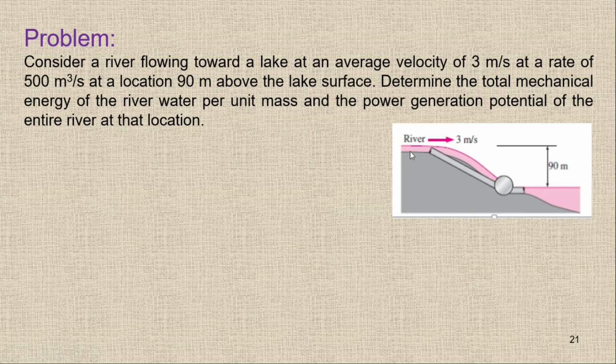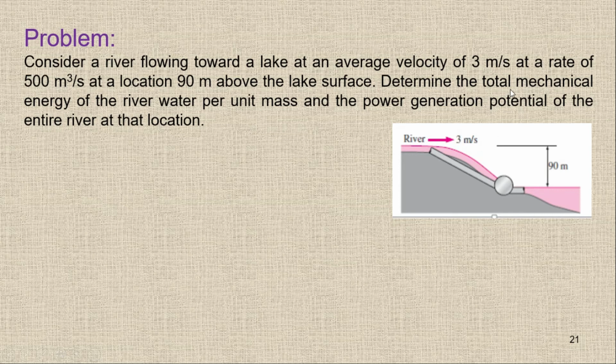So here you can see the water is flowing from here, it's going down and running the turbine and it's producing power. So right now we have the potential energy like this one. We have the 90 meter height difference. So this water is having more potential energy than this one, and it's flowing at a velocity of 3 meters per second. So we have kinetic energy as well.